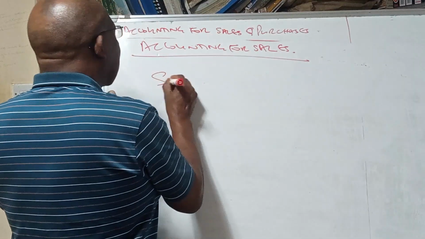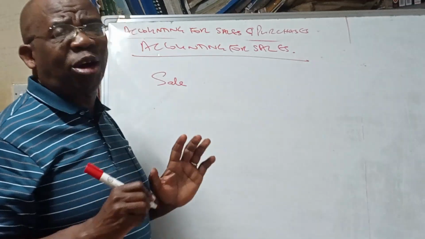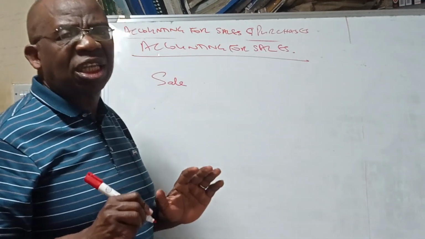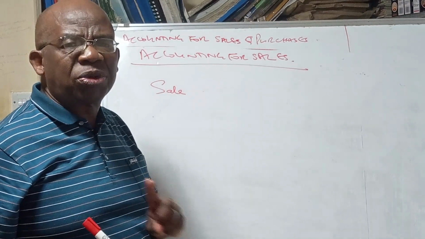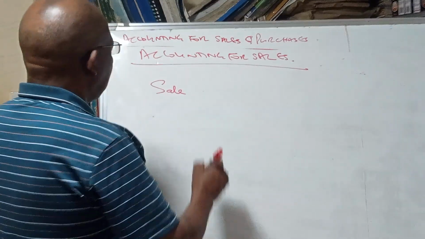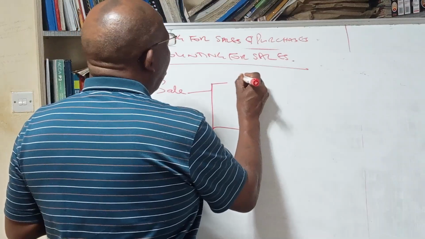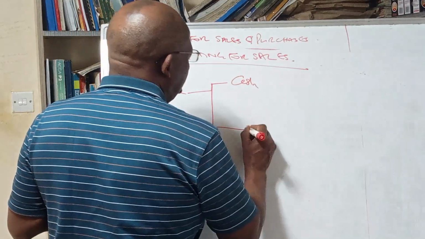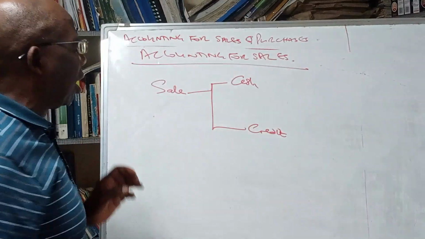We are saying that sale, in accounting, we mean only the sale of inventory. If you sell anything else, we call it disposal. We do not call it sale. And therefore, we can sell in cash or sell on credit.